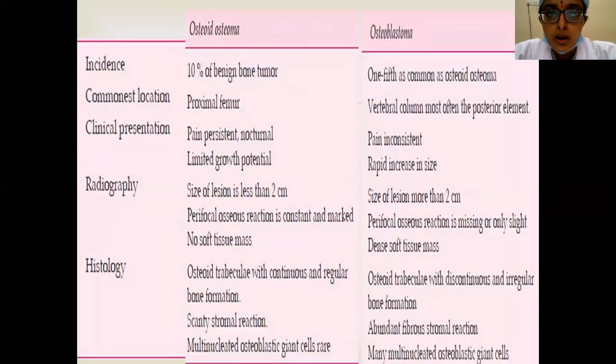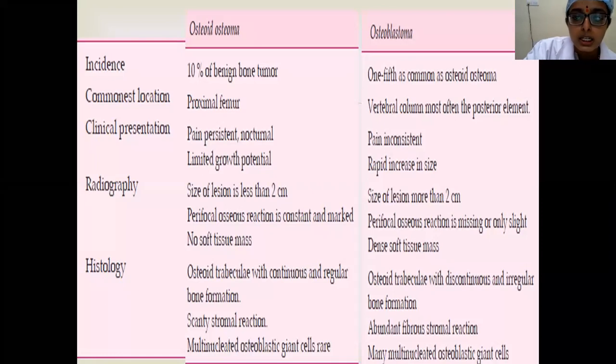So a few differences. For osteoid osteoma, the incidence is more compared to that of osteoblastoma. The common site for osteoid osteoma is the proximal femur, and the vertebral column is most commonly affected in case of osteoblastoma. That too, posterior elements are most commonly involved. In clinical presentation, pain is the main feature and it is nocturnal, whereas pain is not that consistent in case of osteoblastoma. Radiologically, the size is less than 2 centimeters in osteoid osteoma, and it is more than 2 centimeters in case of osteoblastoma. And there will be more soft tissue mass in case of osteoblastoma.